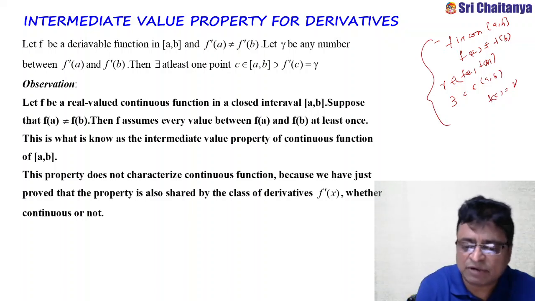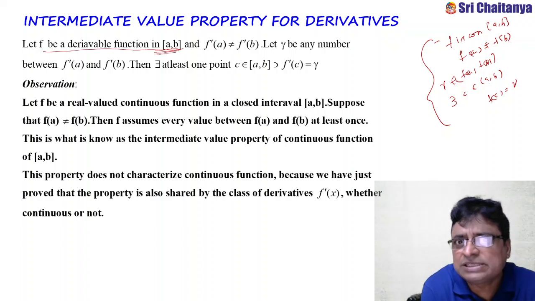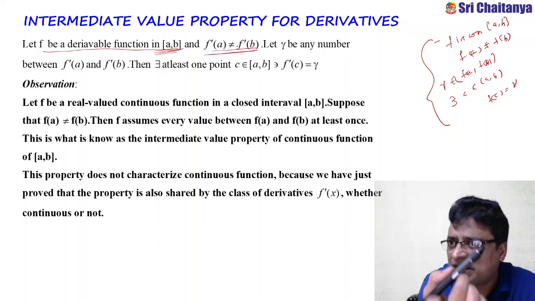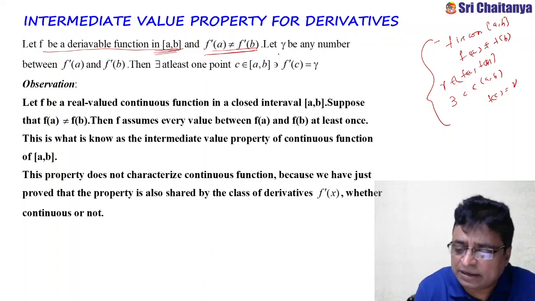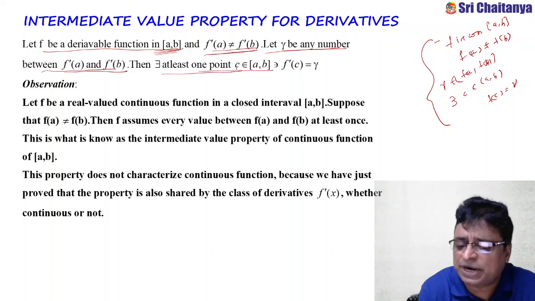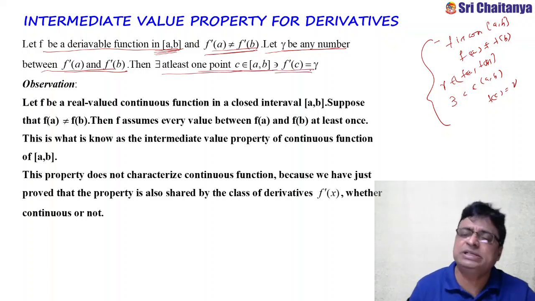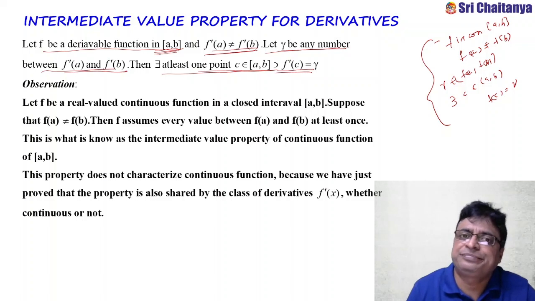The same thing here, what we are telling is, if f is derivable in closed interval [a, b], this is important, and f dash of a not equal to f dash of b, then let gamma be any number between f dash of a and f dash of b. Then there exists at least one point c in open interval (a, b) such that f dash of c equals gamma. That means that slope is nothing but the slope at some point in between a and b only.